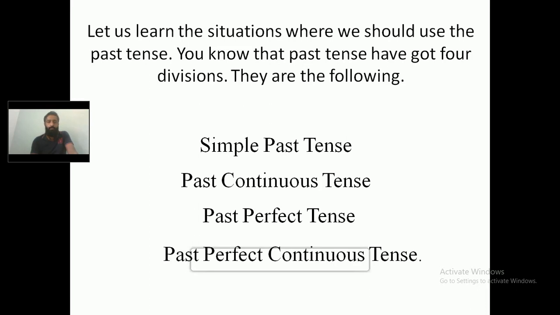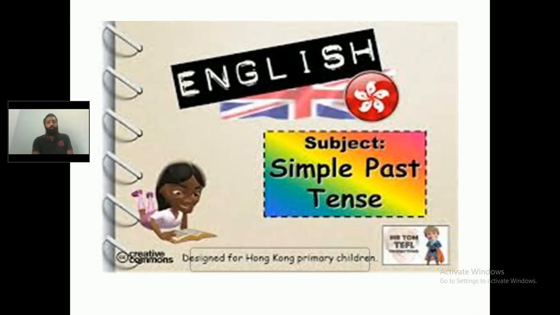In the previous class we had learned the usages of simple present, present continuous, present perfect, and present perfect continuous tense. In the coming classes we will be going through the past tense, and today we will be dealing with simple past tense and past continuous tense.